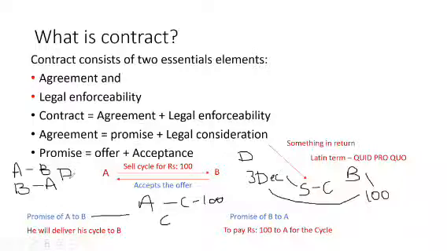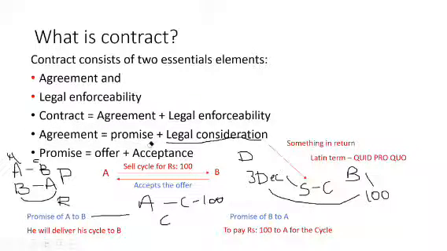So there should be legal consideration. Both of the parties should get something in return. A is getting money and B is getting the cycle. So this is the legal consideration. When there is a promise between two parties and they are getting something in return, it will form what? It will form an agreement.